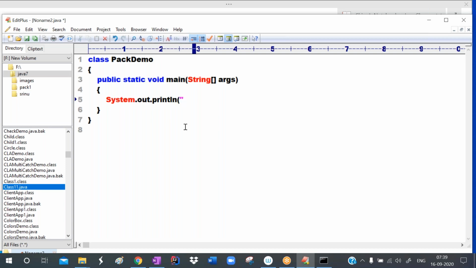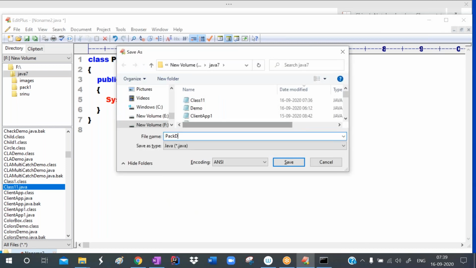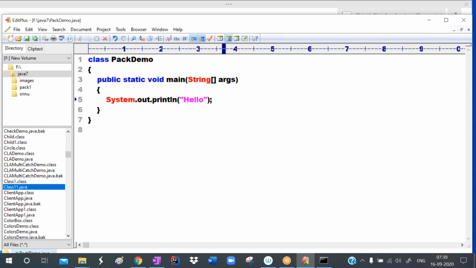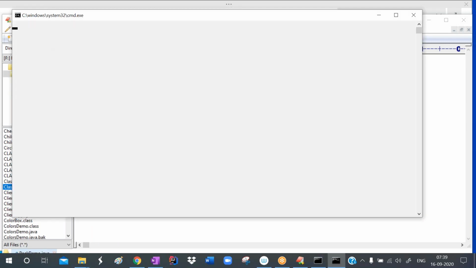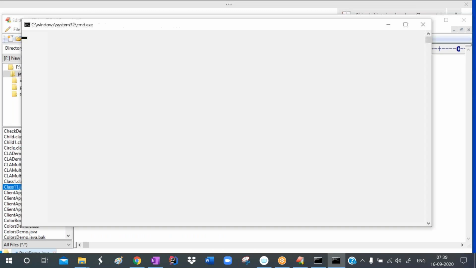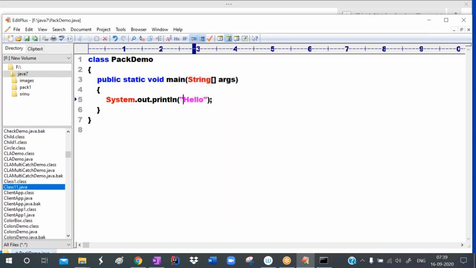System.out.println("Hello"). I'm saving it with the name PackDemo.java, compiling it, and running it. So that is printing what? Hello. If you want to use a class, in front of that we actually have to write the package name, java.lang. But this is a default package, so we didn't write it. In the java folder, in the lang folder, the System class is there that we are using. So even if you write it like this, it will not give any error.